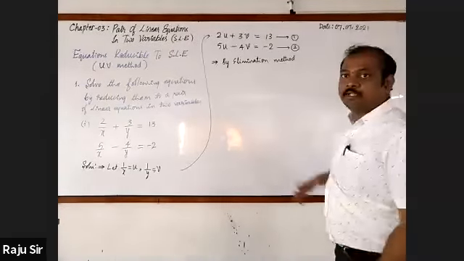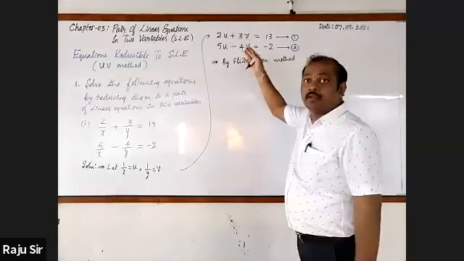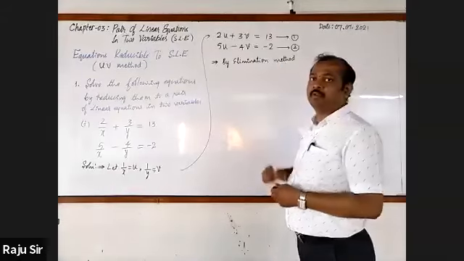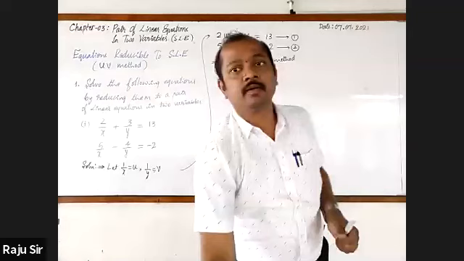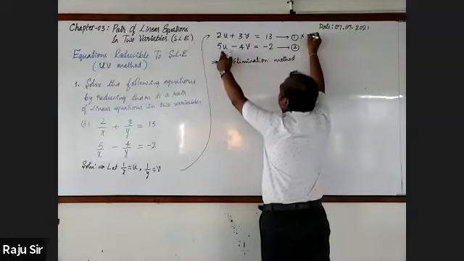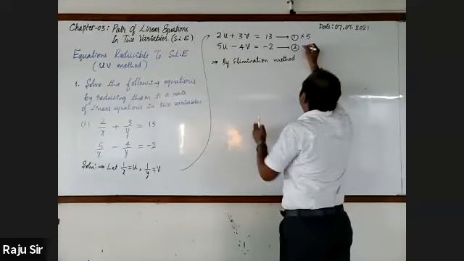For eliminating, you have to equalize either the coefficients of u or v. How do you go for equalizing? Multiply the first equation by 5, the second equation by 2.